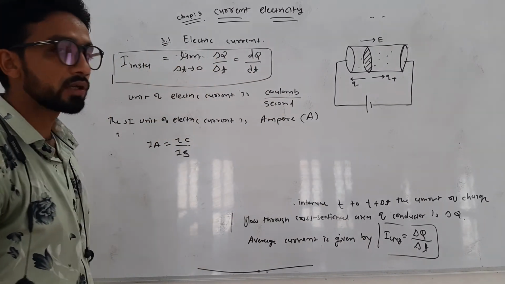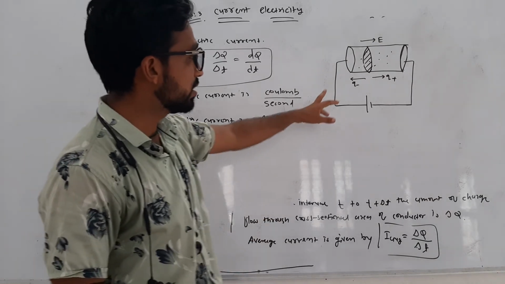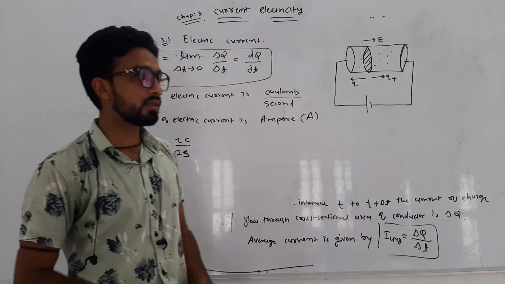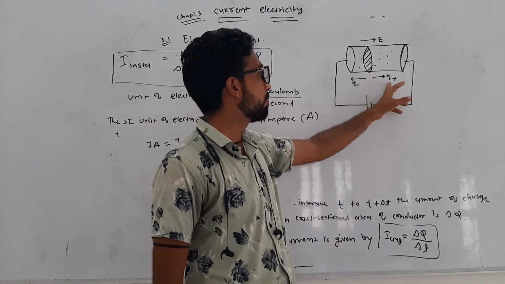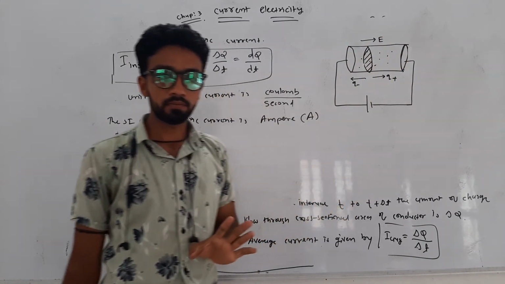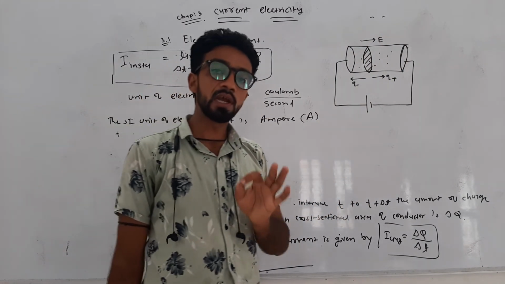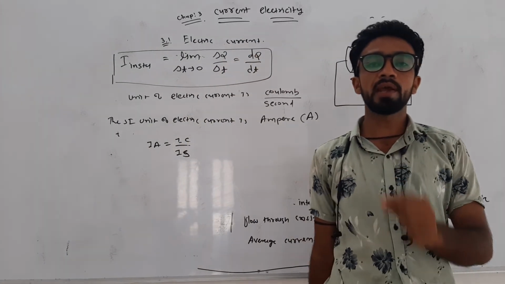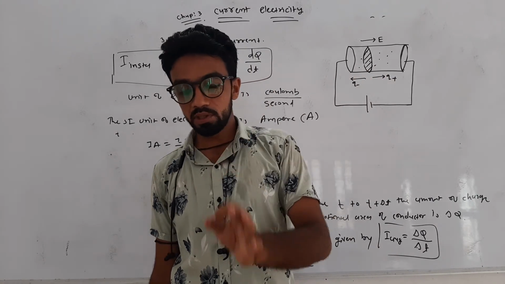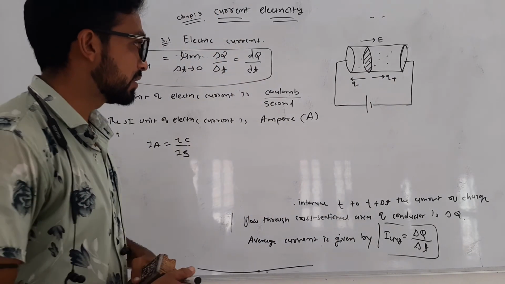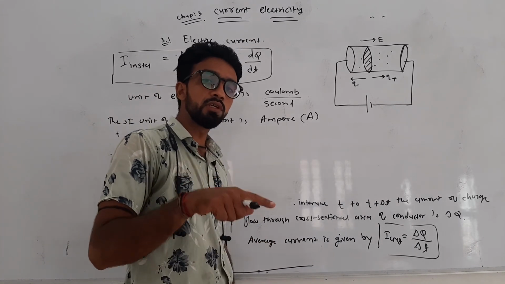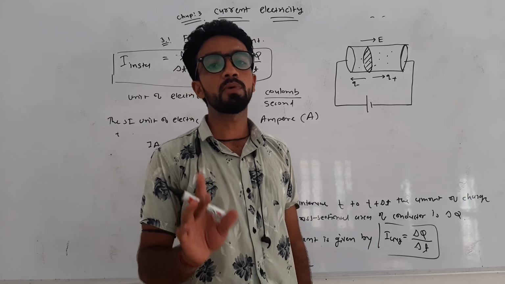Here notice that the conventional current direction is taken as the direction of flow of positive charge. But here we consider a conductor. In a conductor, the electric current is due to the motion of negatively charged electrons. Because of that, the direction of the conventional current is taken as opposite to the direction of motion of electrons.